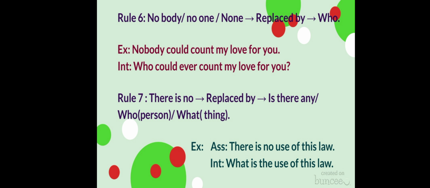So here one example is given and the assertive sentence is there is no use of this law. Here it is a thing, there is no person. So in the interrogative sentence we will write it like this. What is the use of this law? So the sentence will be, what is the use of this law?